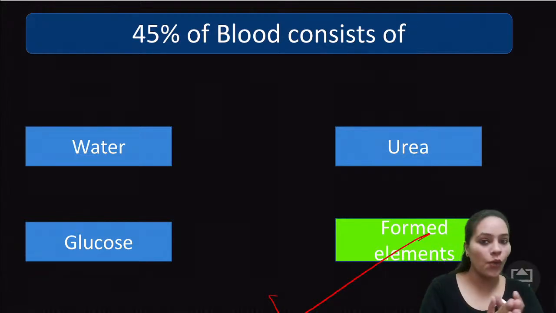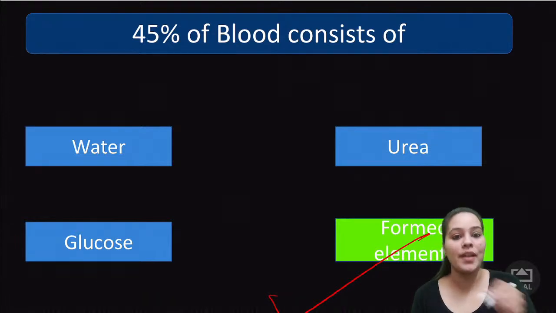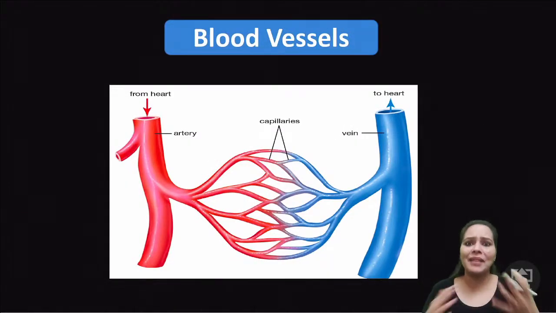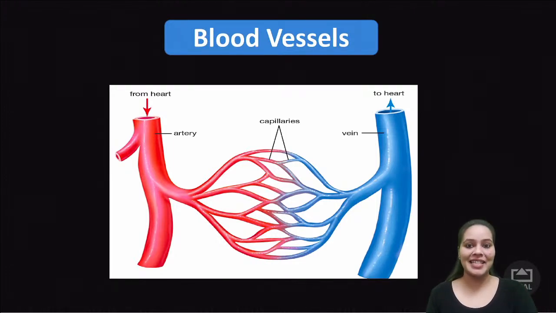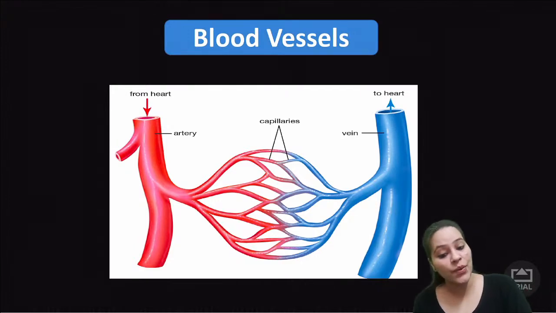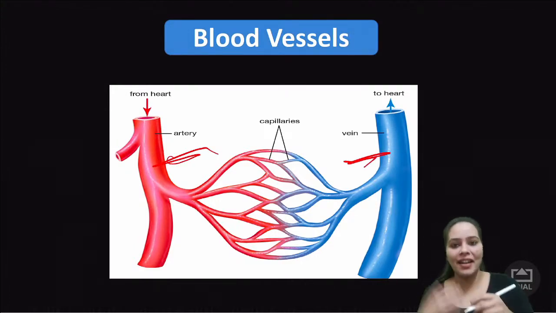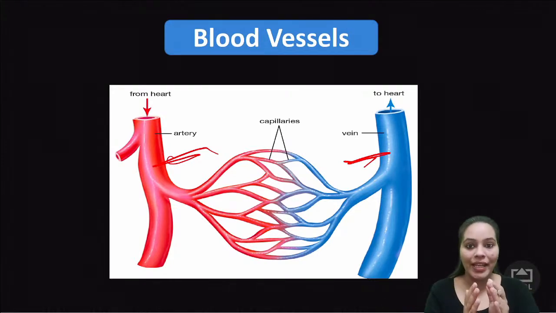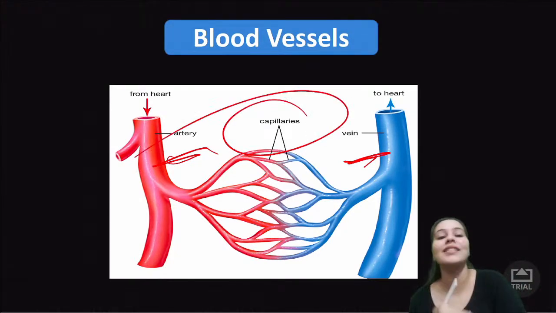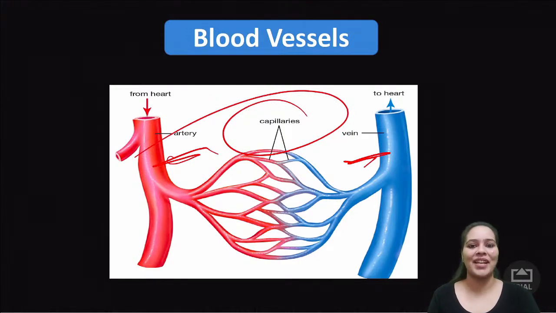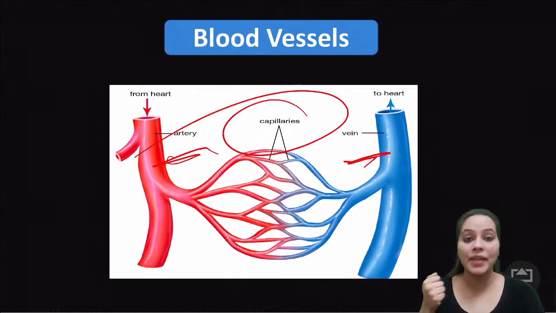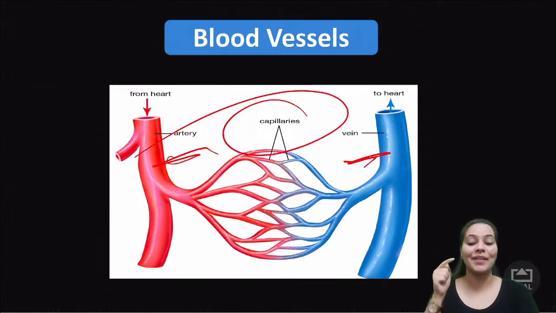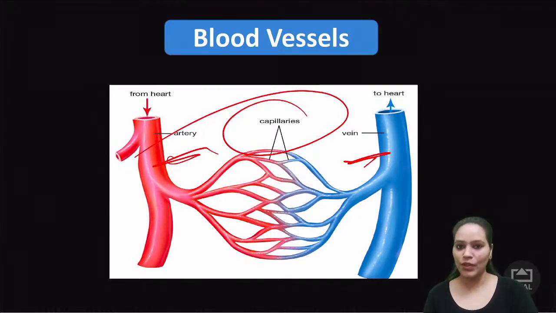Now we'll move forward with the blood vessels. So kids, what are the blood vessels? Blood vessels are a kind of tubes present inside the body. They are arteries and veins. So there is an artery, there is a vein. And what is present between the two? There are capillaries present between them. Just take a time, have a look at this one. Okay?